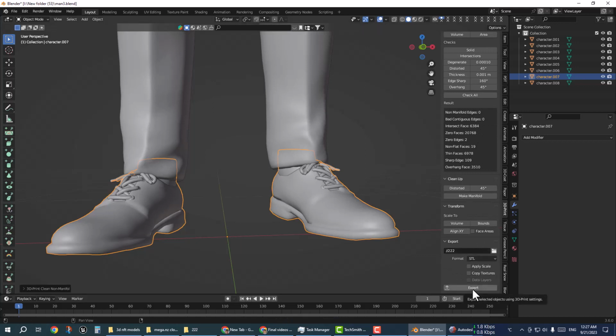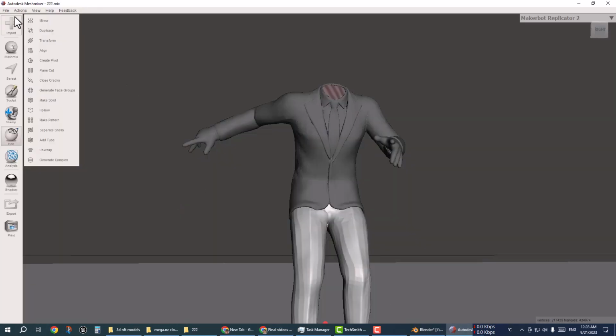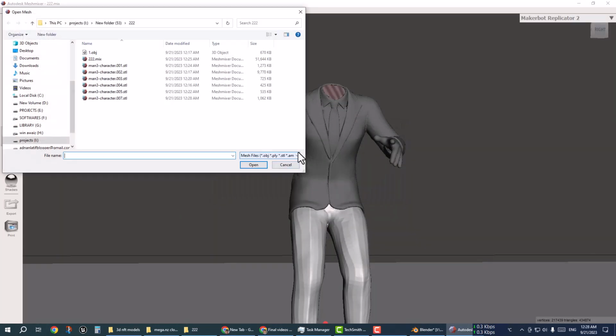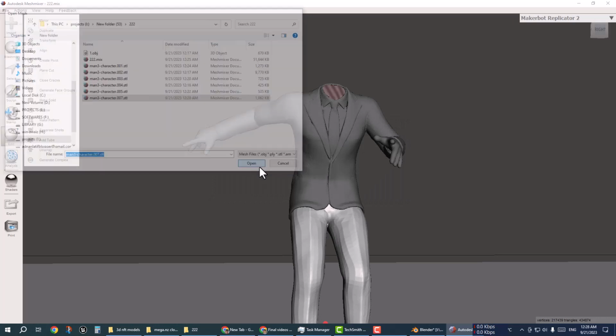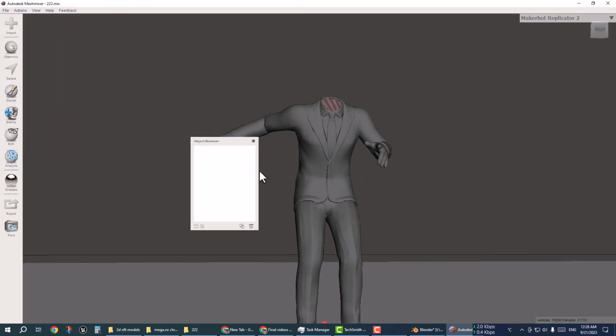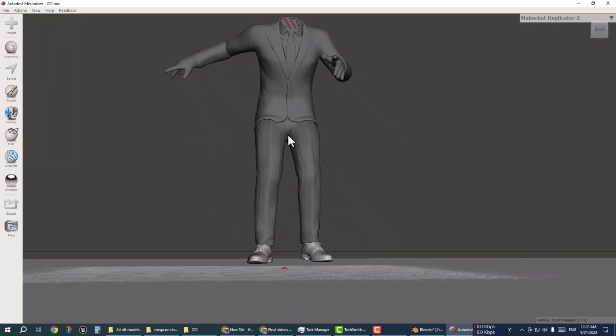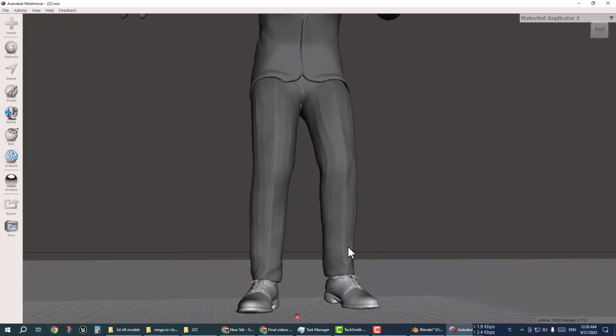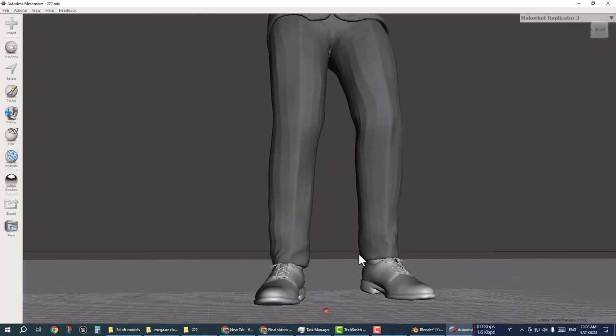Now I'm going to export the shoes, and the file will be exported as 007. Now I'm going to import a pen and then click on 007, open that shoes. You can see the shoes have been imported.